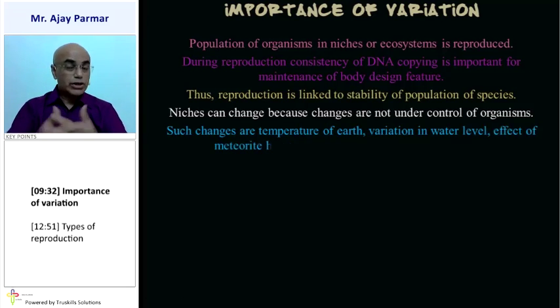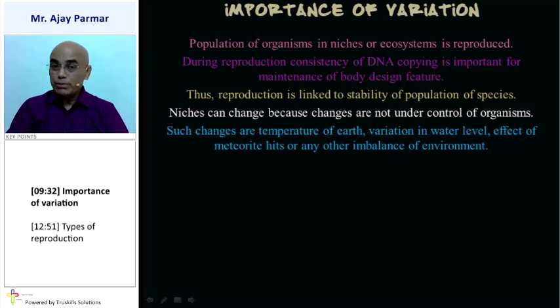Such changes which are not in the control of the organisms, like the temperature of the earth changing, variation in water levels, the effect of meteorite hits on the surface of the earth, and any other kind of imbalance in the environment.